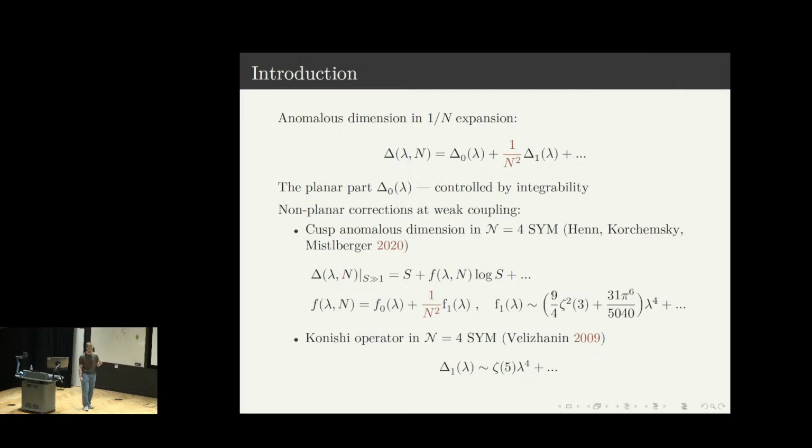For instance, in the case of N=4 super Yang-Mills, they are computed at weak coupling. For instance, for the cusp anomalous dimension, the non-planar correction appears at the fourth loop order, and similarly for the Konishi operator in N=4 super Yang-Mills.